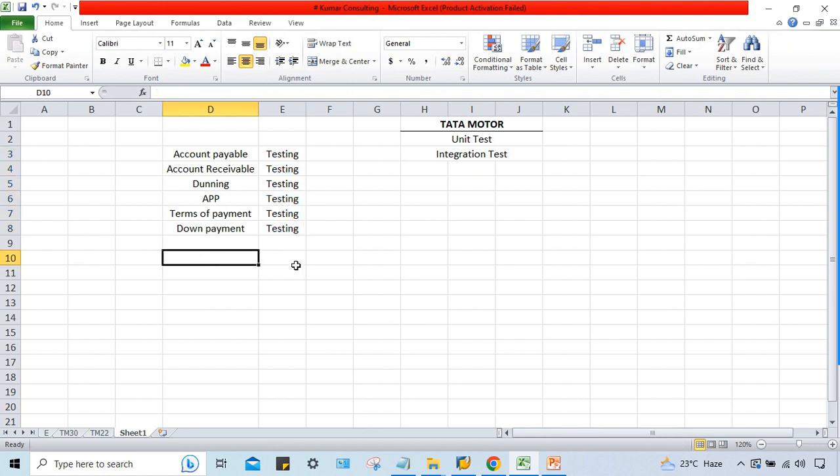Now integration test. Integration test means, say for example, these all are certain activities. Likewise, now we are having a process called P2P process. Most of you might be knowing what is this P2P process, guys. P2P stands for procure to pay.